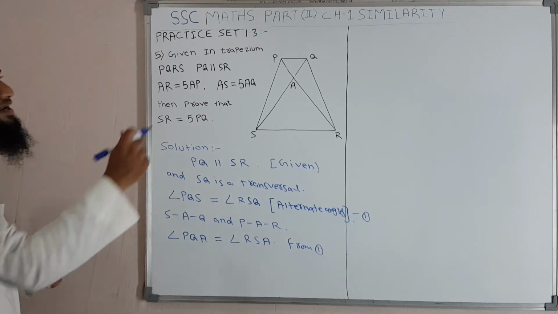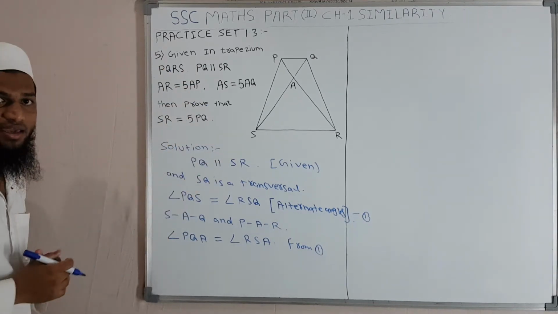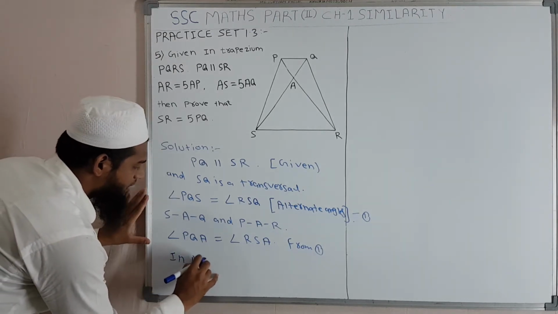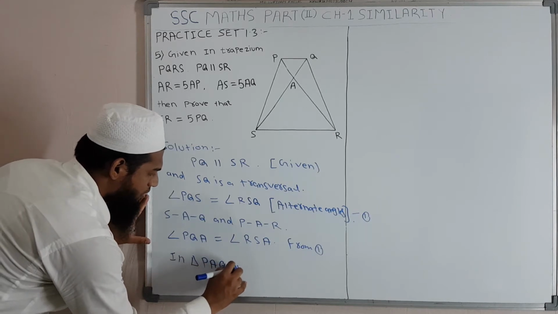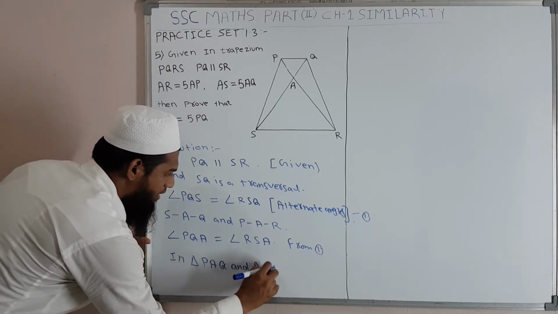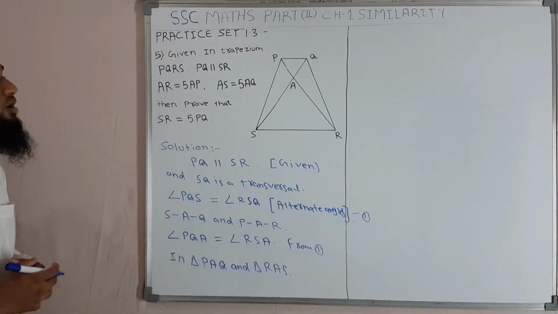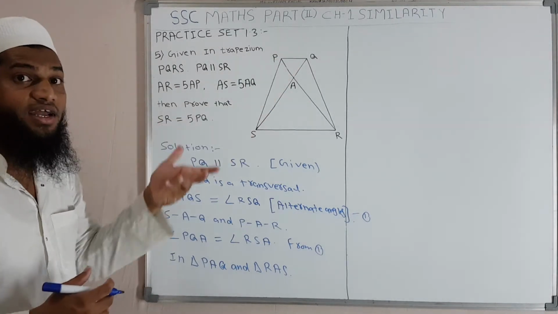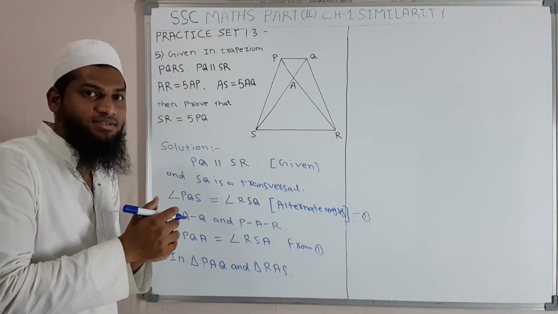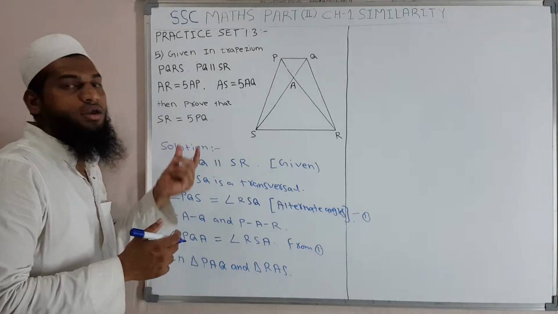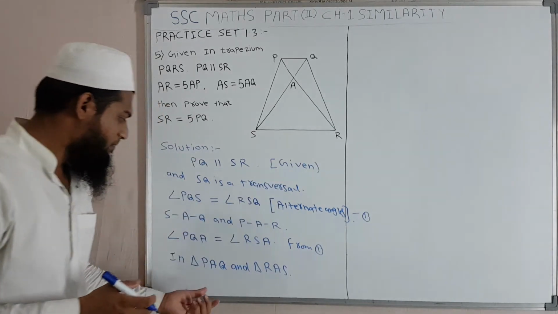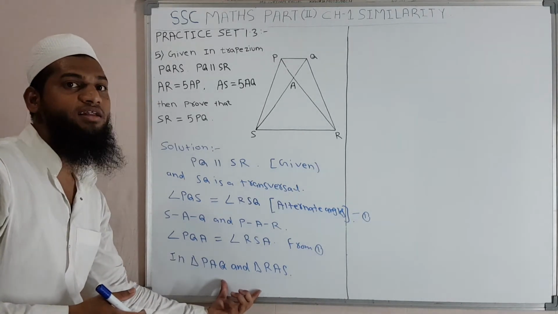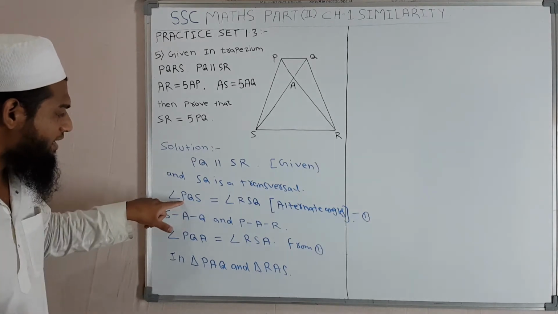Okay, now in triangle PAQ and triangle RAS, what we have to prove? That we have to prove these two triangles similar, then we can take the ratio of their proportional sides, then we will get this value. Okay, this is the method to prove. So for proving these two triangles similar, the first step is we are getting this angle.